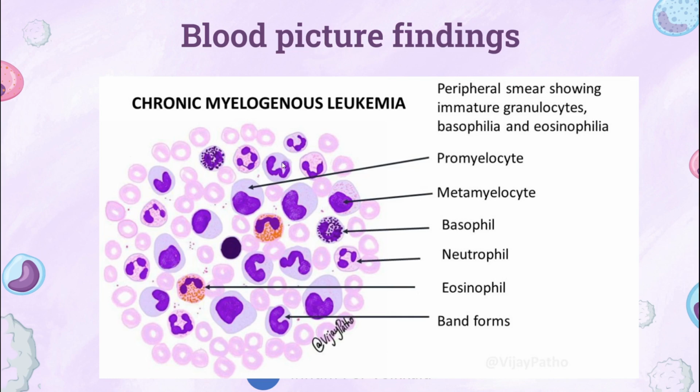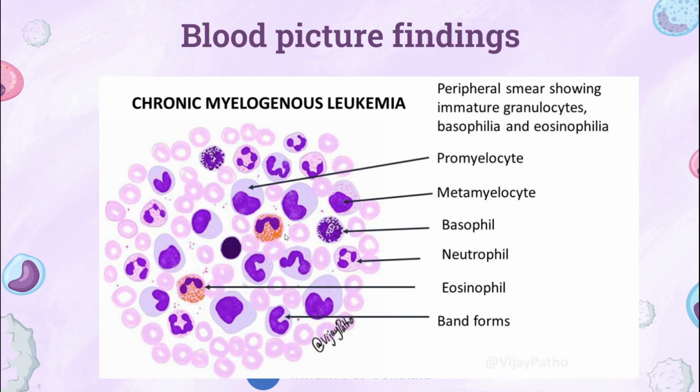There's an increased amount of mature neutrophils. A key finding here is that not just one type of cell will be increased. In most cancers, a particular type of cell will be increased. But in this case, cells of the promyelocyte generation will also be present, metamyelocyte generation will also be present, and mature neutrophils will also be present. Cells in varying stages of development will all be present.